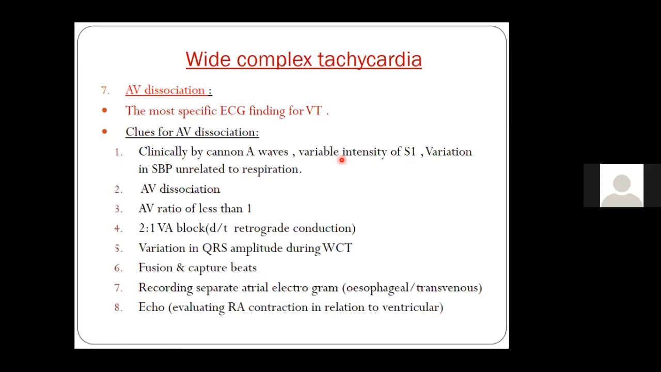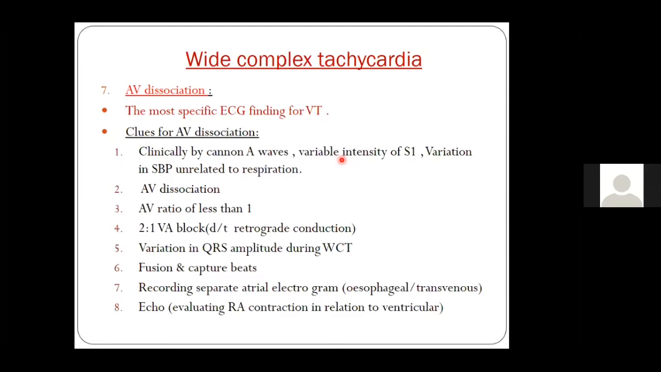And sometimes, because of the high rate and because there is a change in cycle length every time, as the atria and ventricles are contracting asynchronously, there will be a variation in QRS amplitude. So it is a QRS alternans, and not the electrical alternans which we see in other conditions. There will be a QRS alternans during wide complex tachycardia.